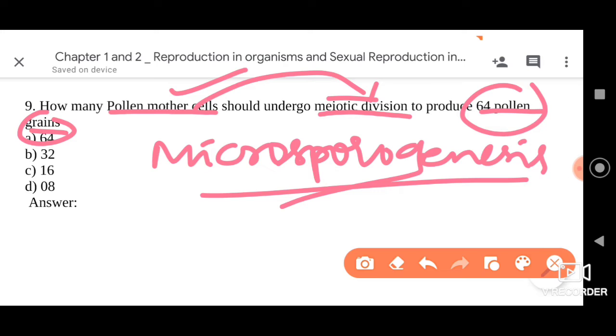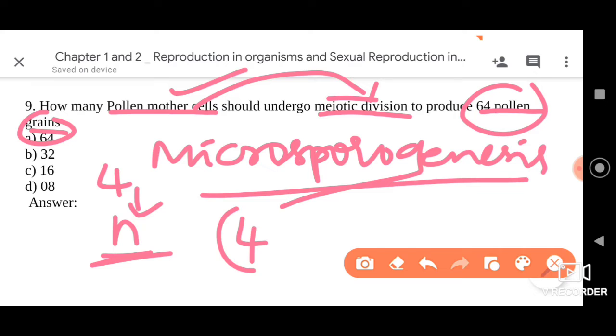See here, each pollen mother cell, what we call in short PMC, whenever it undergoes meiosis, there is formation of 4 haploid pollen grains. It's very simple: whenever meiosis occurs, there is formation of 4 haploid pollen grains.